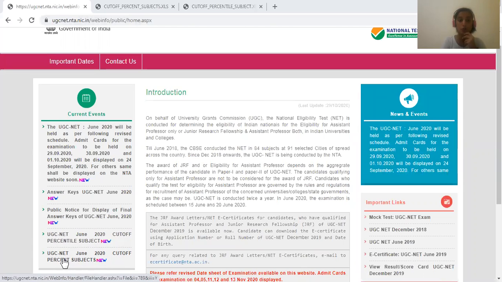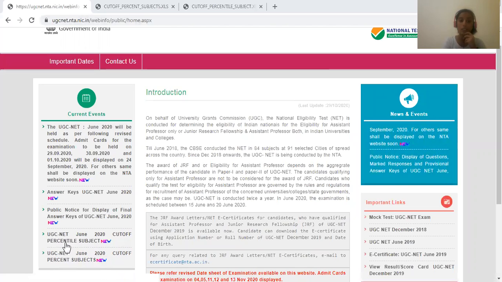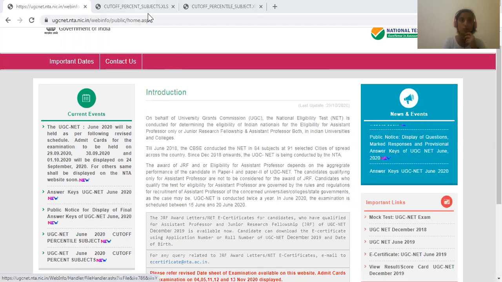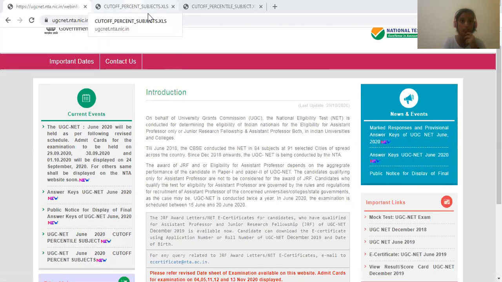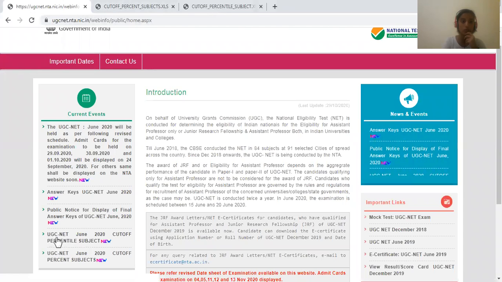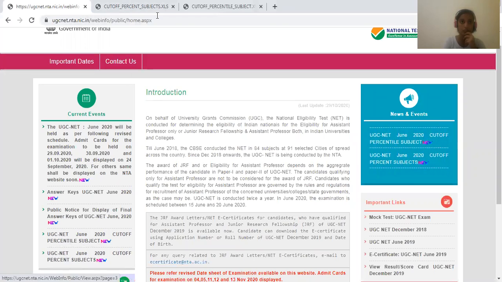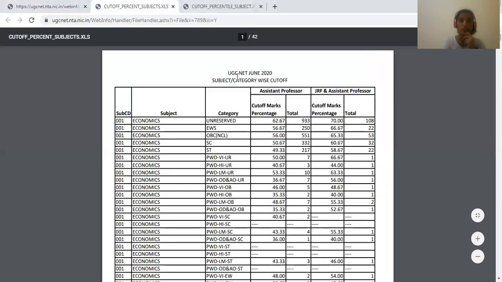Now percent is for all those papers that were conducted in only one shift, and percentile is for papers that were conducted in two shifts. So let me show that to you in detail. If you click on this one, that is UGC Net June 2020 cutoff of percent subjects, you can see category wise cutoff. So for each subject, based on the category that you had selected when you had filled in your application form, check for that particular category and cutoff mark.